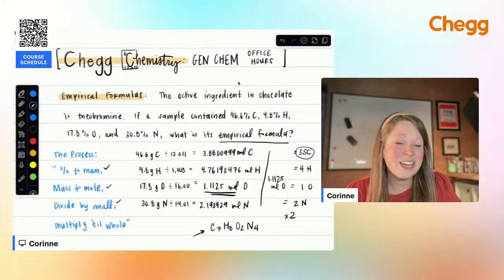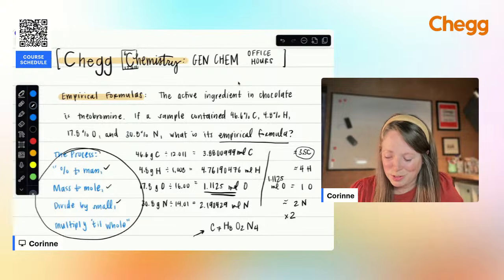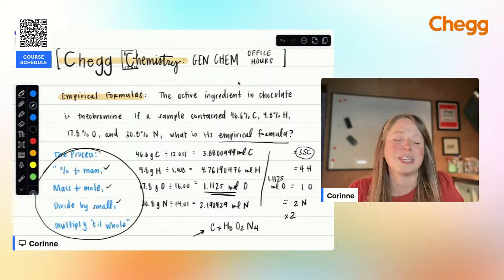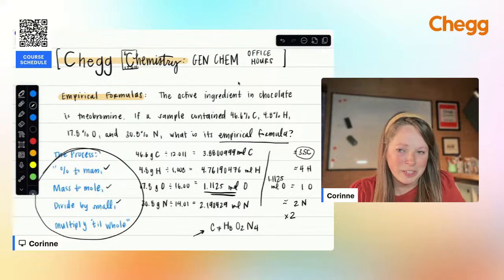All right, so this was just a quick review of empirical formulas. This is the process. Again, screenshot this. If you don't have this little rhyme in your head, this is the easiest way to navigate this. And if you take it one step further, you do a combustion analysis or anything like that, you just have to make sure that you're figuring out your masses of carbon and hydrogen from the carbon dioxide and the water that you're given. All right, let me jump into the chat and see what questions you have.